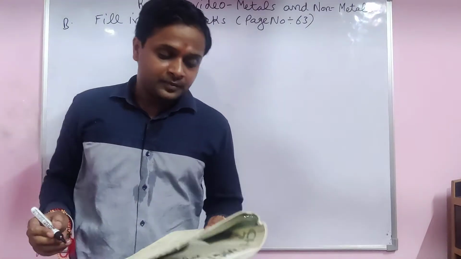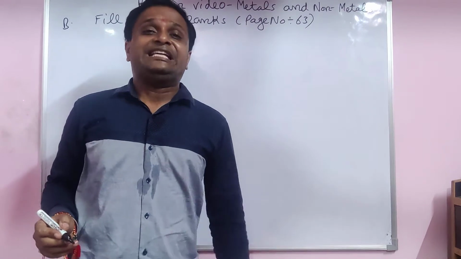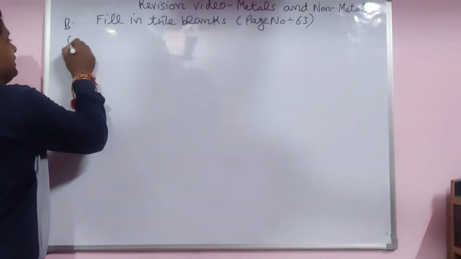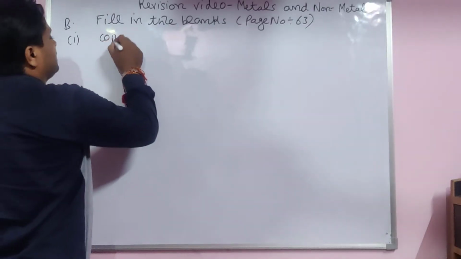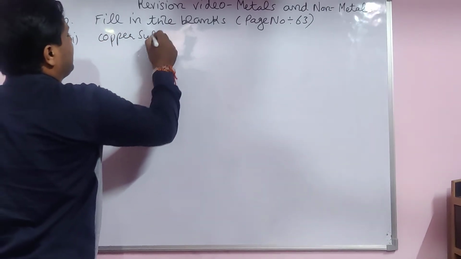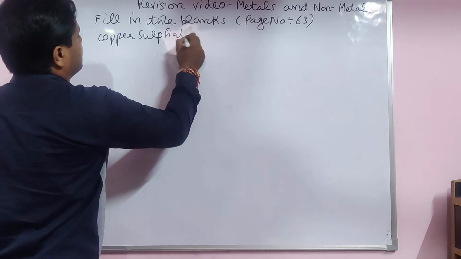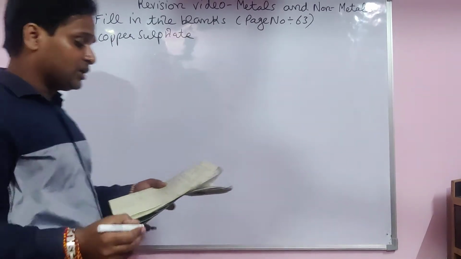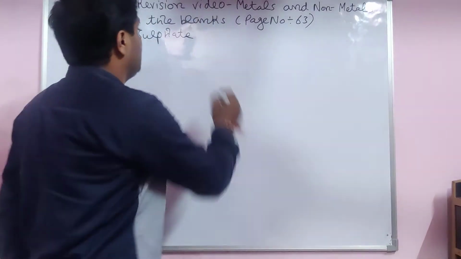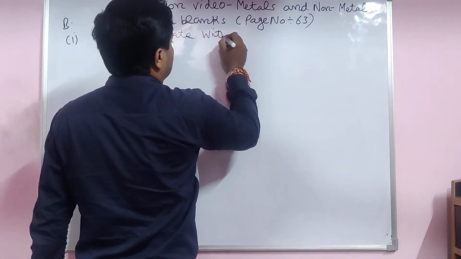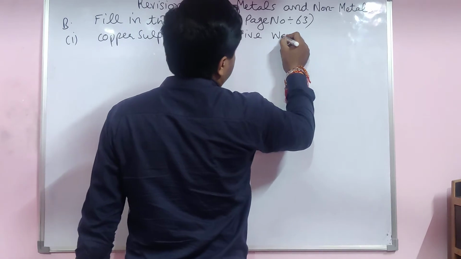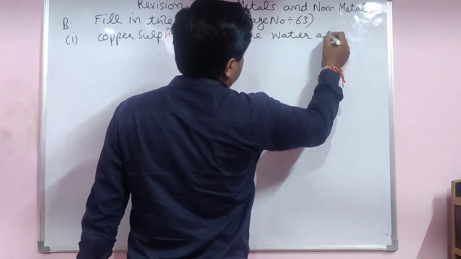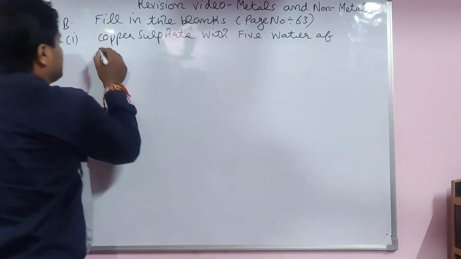Yes, first one. Blue vitriol is dash. Yes, blue vitriol is a copper sulfate with 5 water of crystallization.